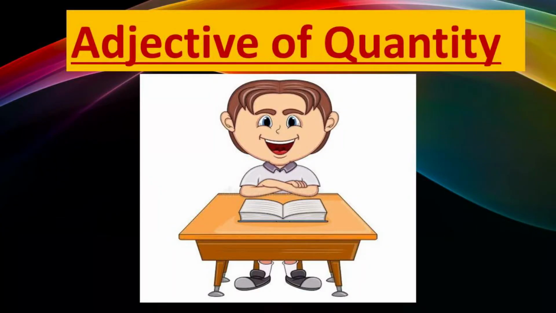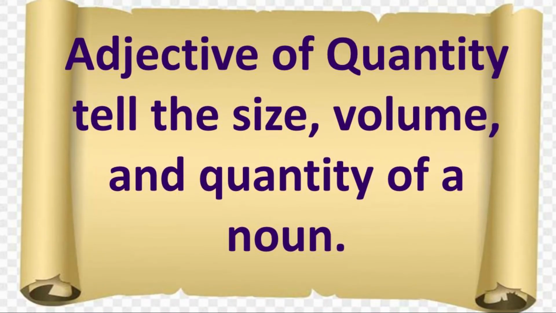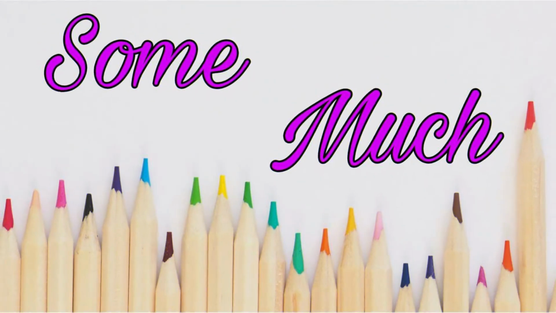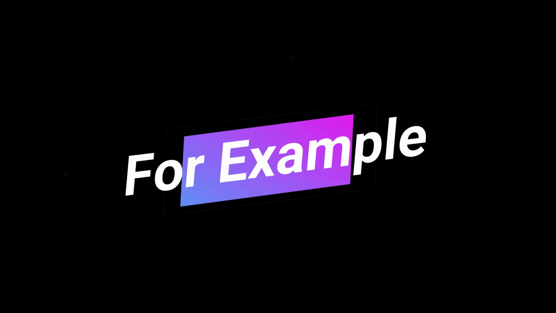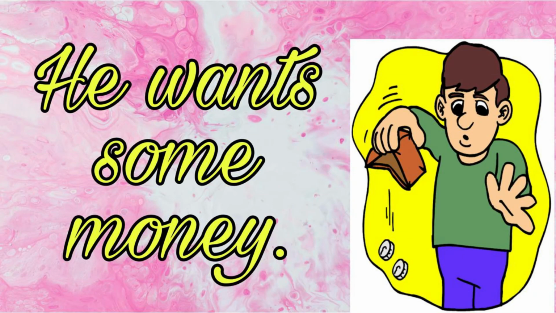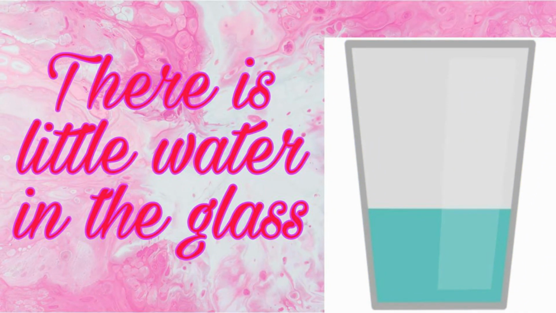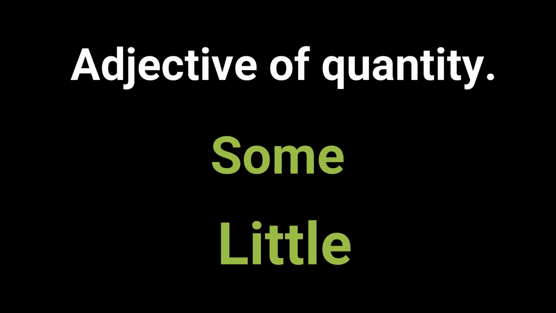What are adjective of quantity? Adjective of quantity tell the size, volume and quantity of a noun, like some, much. For example, he wants some money. There is little water in the glass. So here, words like some and little signifies the adjective of quantity.